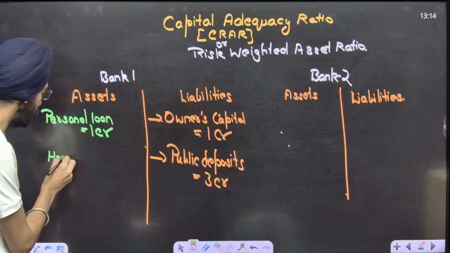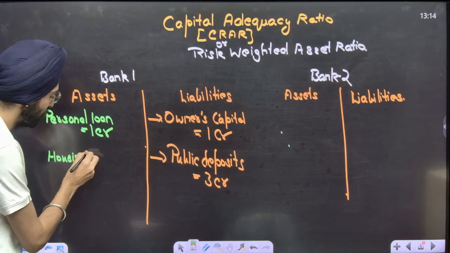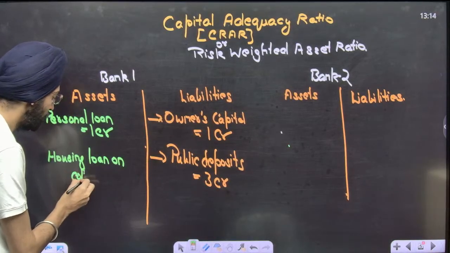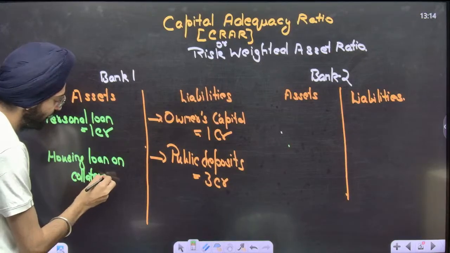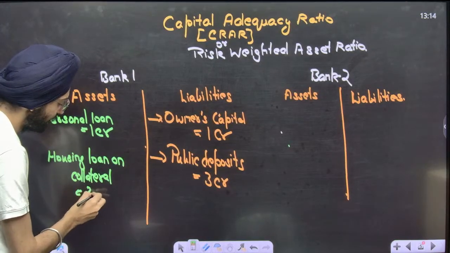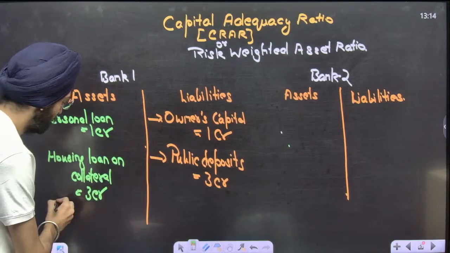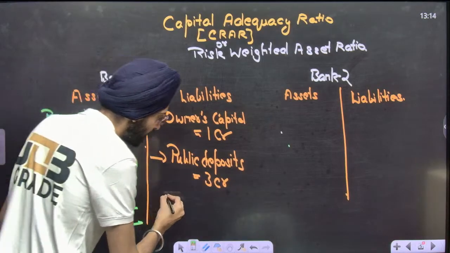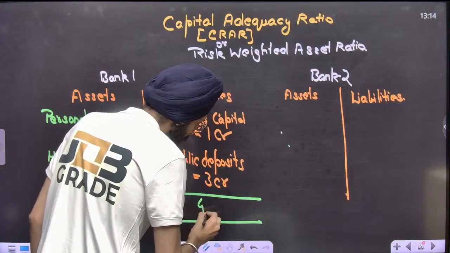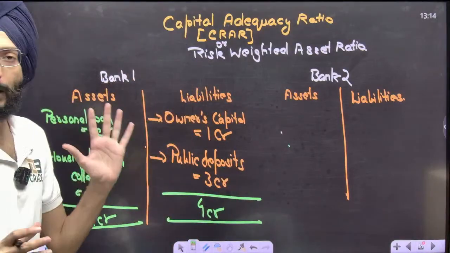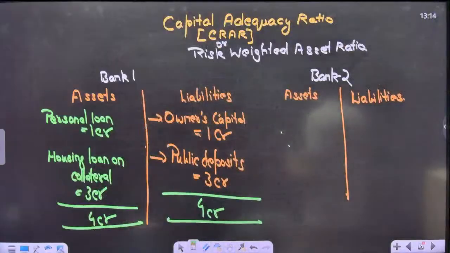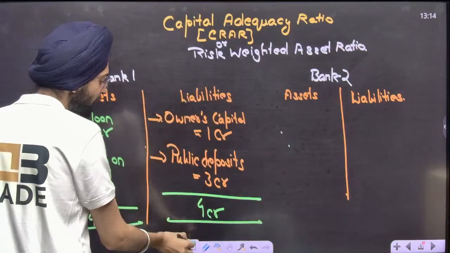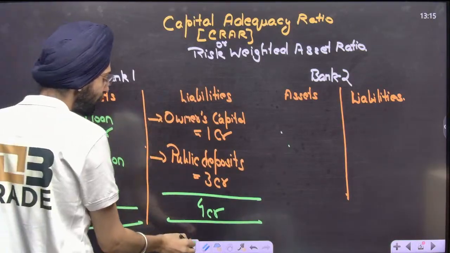Then housing loan. Further, they give housing loans on collateral. That is 3 crore. Total 4 crore. That's how the balance sheet looks for bank one. Don't jump ahead, observe this. This is a certain accountancy term that needs to be addressed. That's the book for bank one.